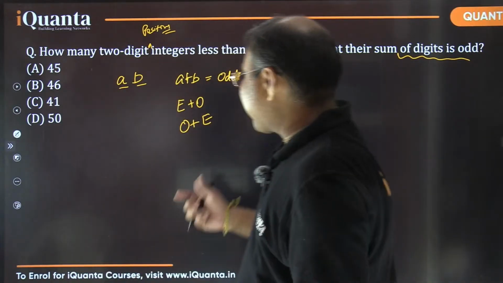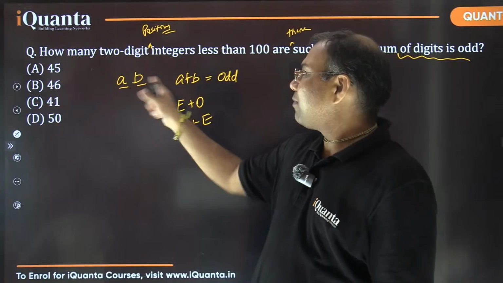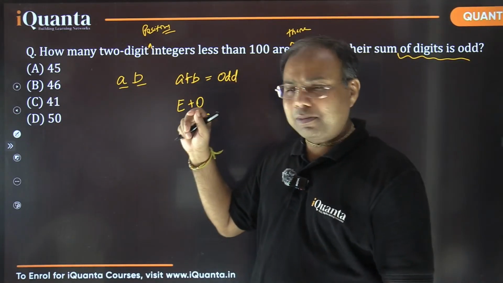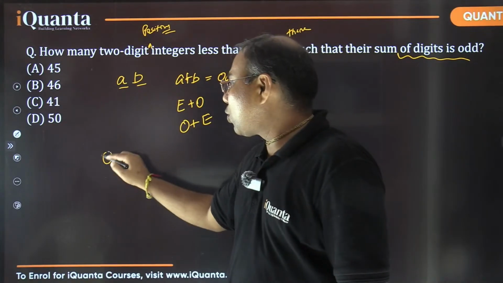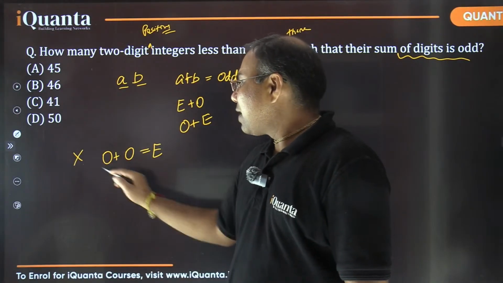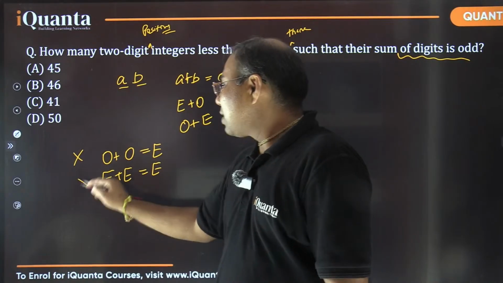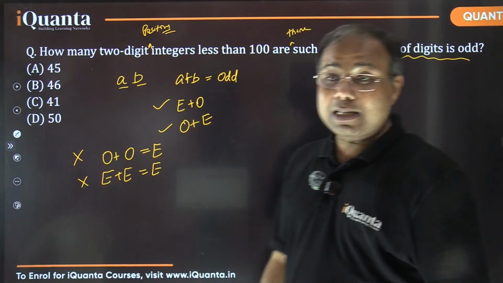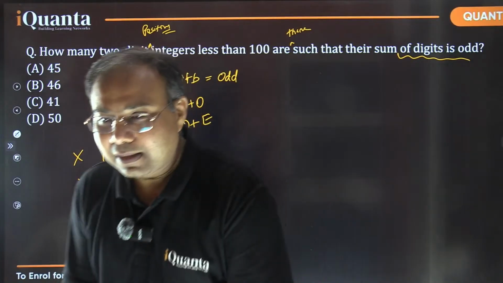Anyhow, the basic point is that these are two-digit numbers and the sum of the digits should be odd, and that is only possible when one number is even and the other is odd. Both cannot be odd, because if you take both odd numbers, the sum becomes even. Yes or no? That is not what is required. If both numbers are even, the sum will also become even, which we don't want. We want the sum to be odd. So it is only possible when one of the digits is even and the other is odd. ठीक है ना? That's a simple requirement.